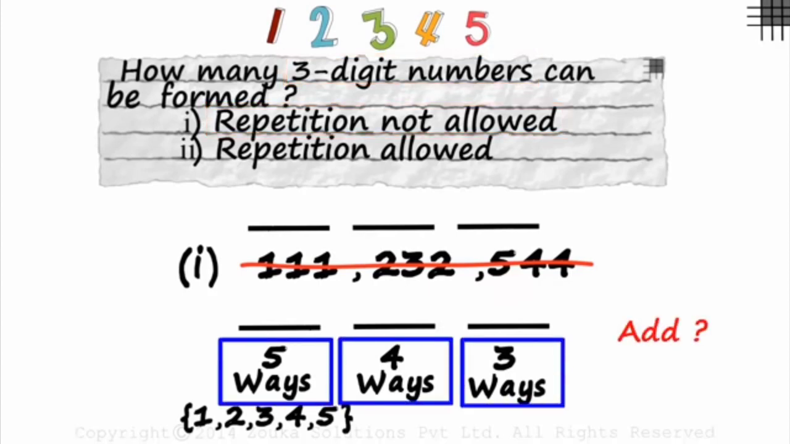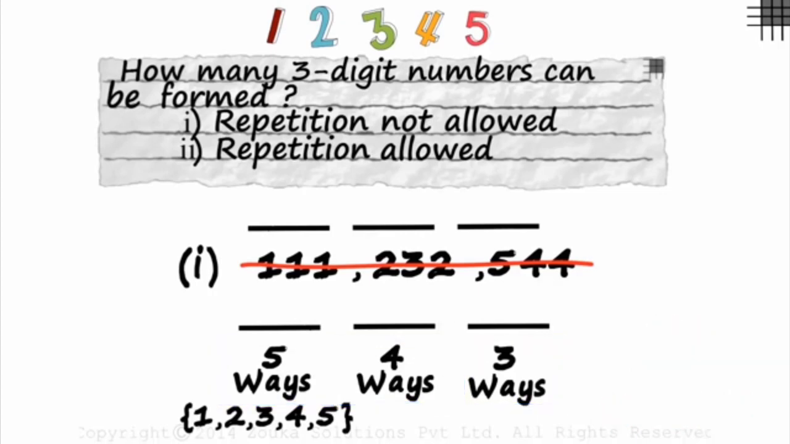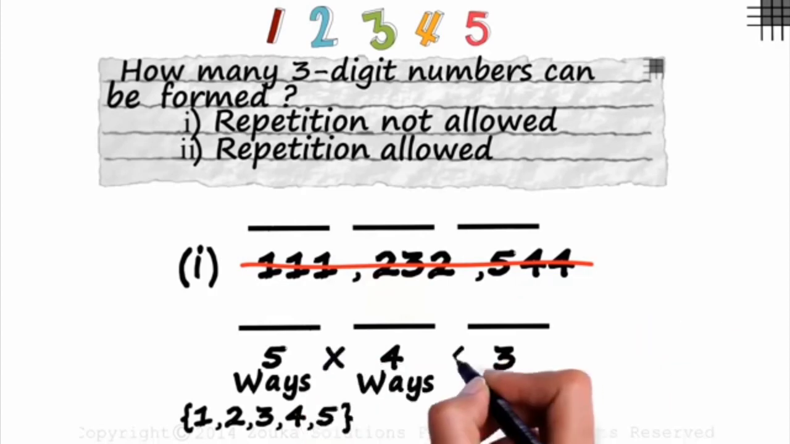Do we add these 3 or do we multiply them? What are we doing? Are we filling in the first slot or the second slot or the third slot? Or are we filling in the first slot and the second slot and the third slot? It will be and. Yes, we are filling all 3 slots and not just one. And, as we have seen in the previous session, and is multiplication. So we multiply these three.